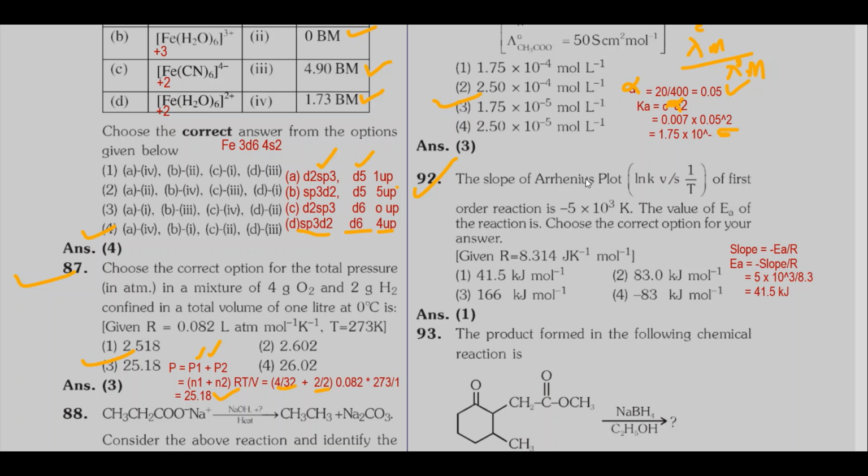Next one, question 92. The slope of the Arrhenius plot, ln k versus 1 by T, of a first order reaction is minus 5 into 10 raised to 3. What is the value of activation energy Ea?